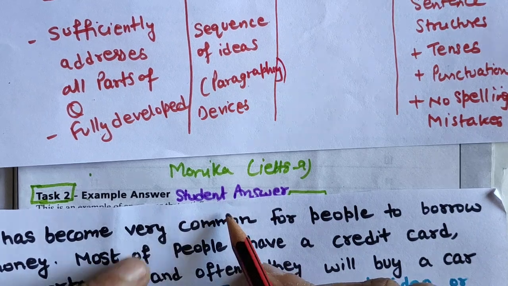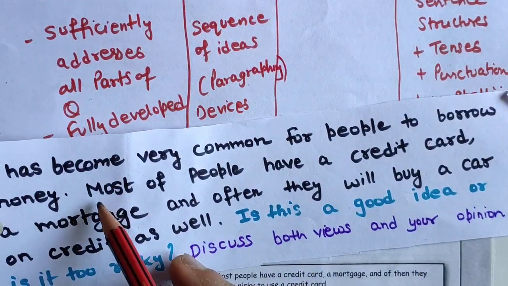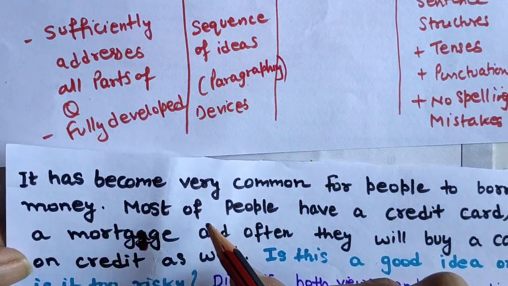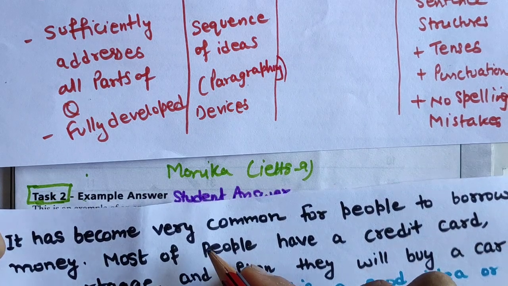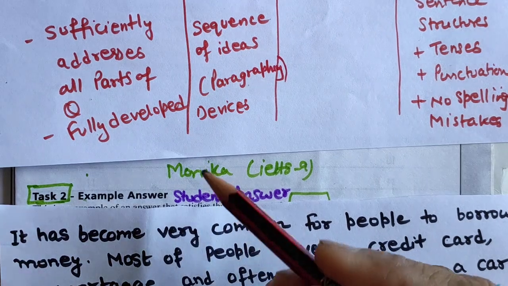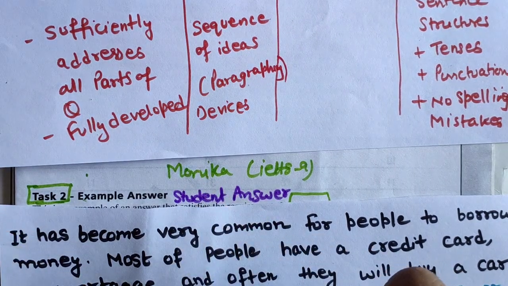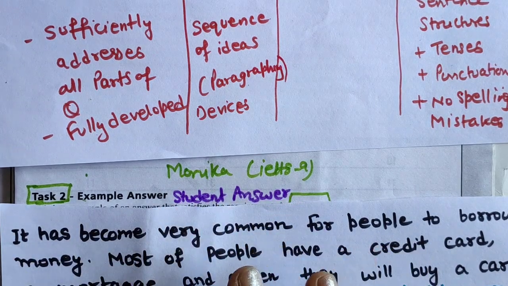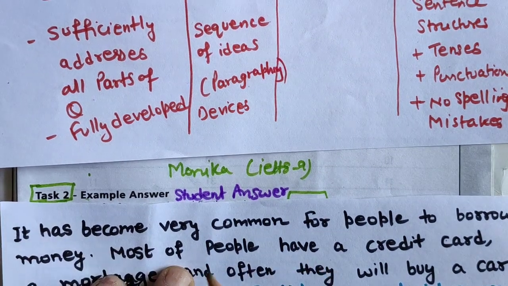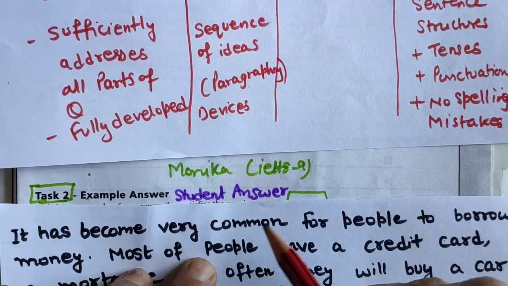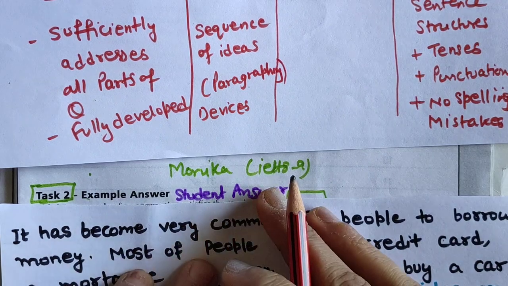Okay, so in this video I am not going to explain how to write this essay. In fact, I am going to explain how to analyze your own essay, as well as show you the sample answer of a student and the model answer, and I will bring out the difference also. Because you can see in all books the model answer and student answer, but how they are different, what a 7+ band student has done differently from a 4 or 5.5 band student, I will explain that difference also.